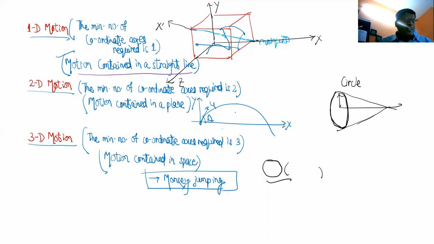So, motion contained in a straight line. You see, that is the name of the first chapter. And then the second chapter comes, motion contained in a plane. And then this chapter doesn't come, because it is understood that as 1D motion is converted into 2D motion, the student should be intelligent enough to convert that 1D motion into 3D motion. So this chapter doesn't come, and then it goes directly to the dynamics part, that is Newton's laws.